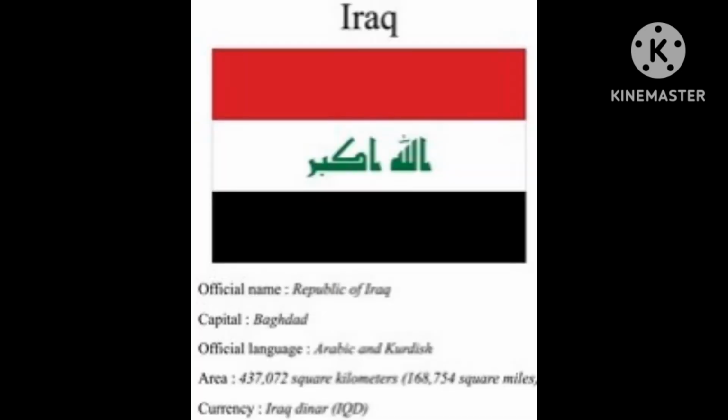Friends, today we will discuss different countries and their capitals, their currencies and their flags. So we will start our video. Let us start. The first country is Iraq. The capital of Iraq is Baghdad and its currency is Iraqi dinar and its official languages are Arabic and Kurdish. The flag you also watch on the screen.